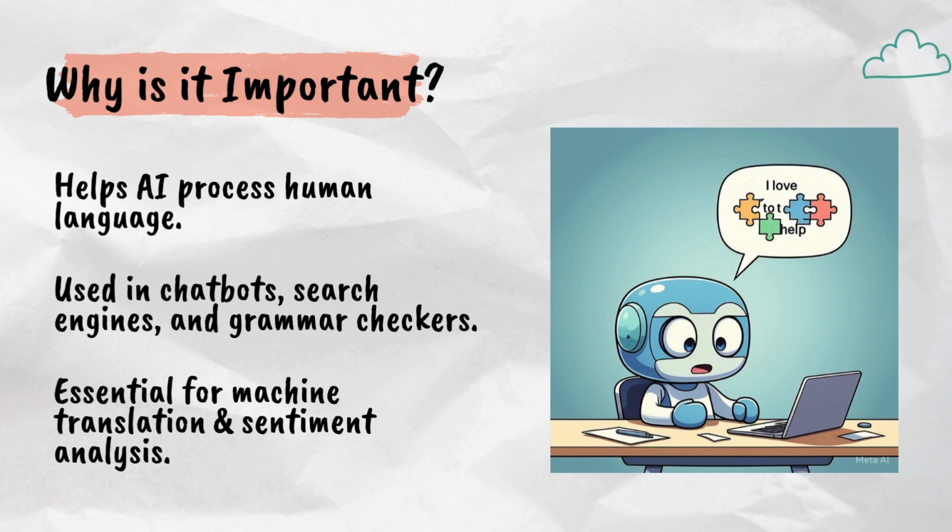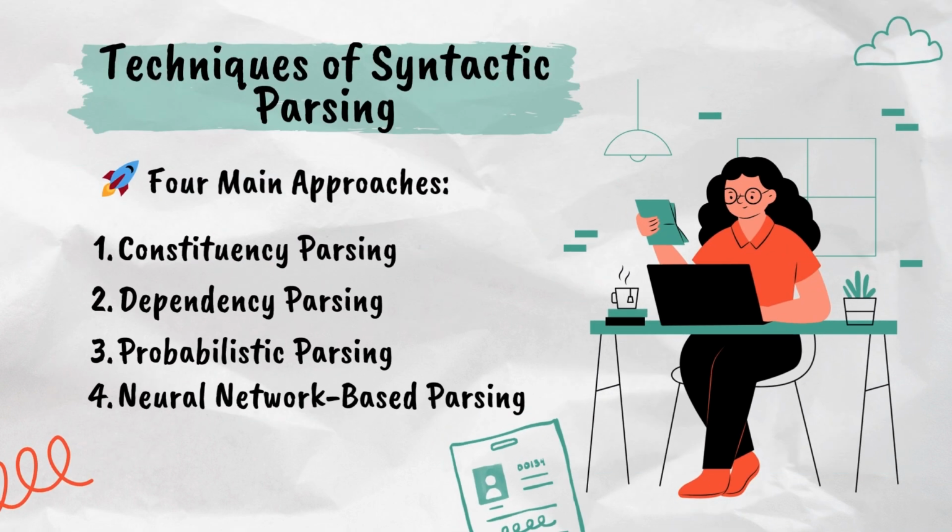Here's where it's used. Chatbots, making conversations flow naturally. Search engines, understanding what you are really asking. Grammar checkers, fixing your typos like a pro. Machine translation, hello, Google Translate. Sentiment analysis, AI figuring out if a review is positive or negative. But how does parsing actually work? Let's break it down. Techniques of syntactic parsing.